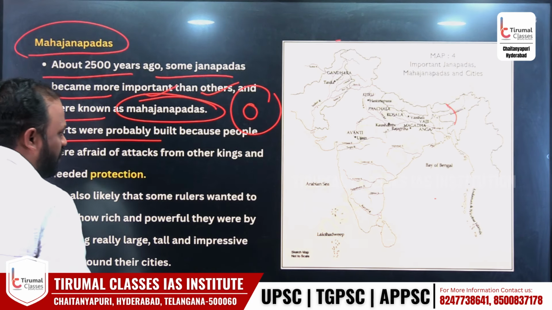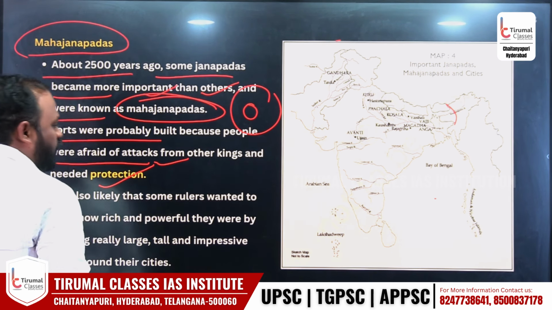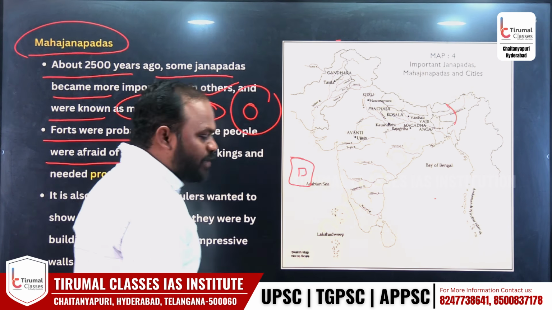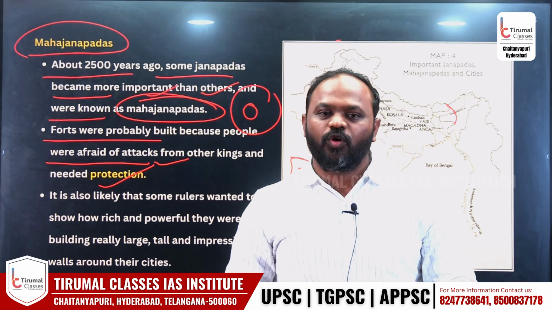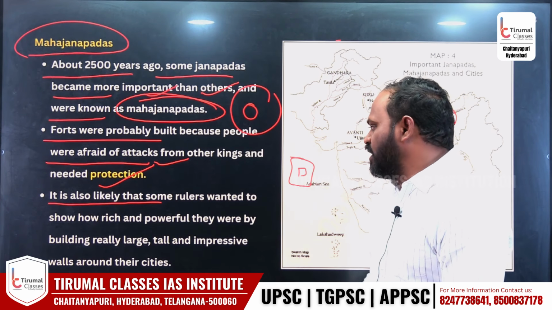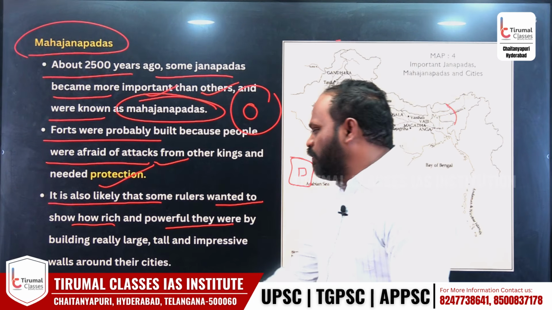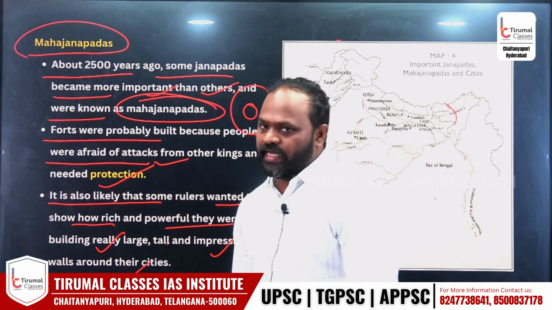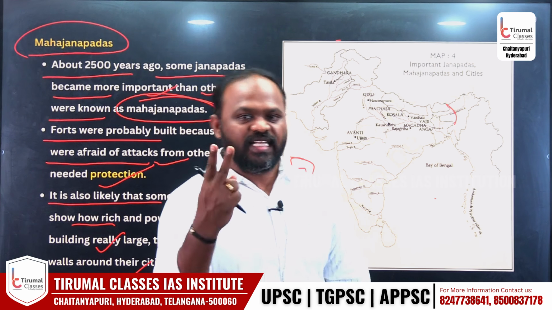Forts were probably built because people were afraid of attacks from other kings and needed protection. Every kingdom has a fort. Like our Golconda kingdom, if you see, around Golconda there is a fort, big walls built, right? Because they needed protection from outsiders. It is also likely that some rulers wanted to show how rich and powerful they were by building really large, tall, impressive walls around their cities. That means they build big fort walls around their fort for 2 reasons.